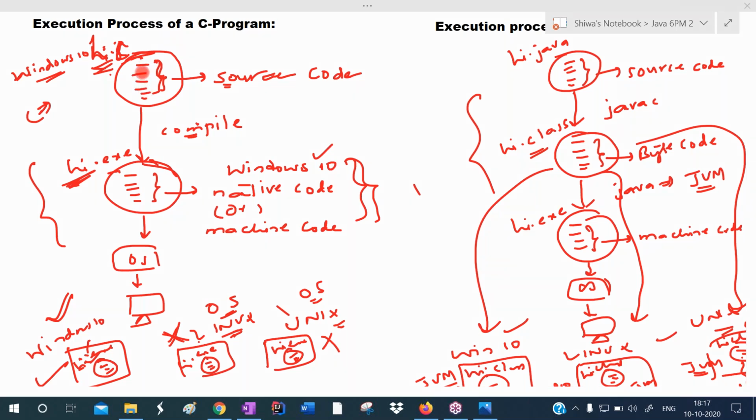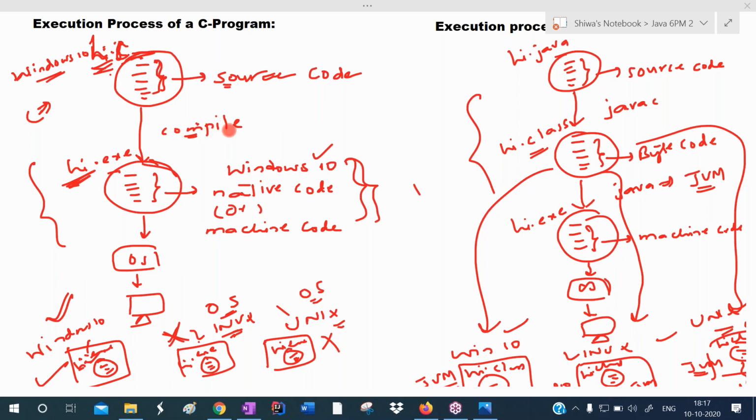So this is the C program. We are writing source code here. The code which is in the program, we call as source code. This program we are writing, the computer cannot understand it. This is a high level language. The computer cannot understand this code.